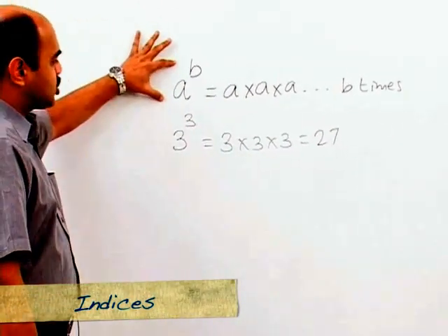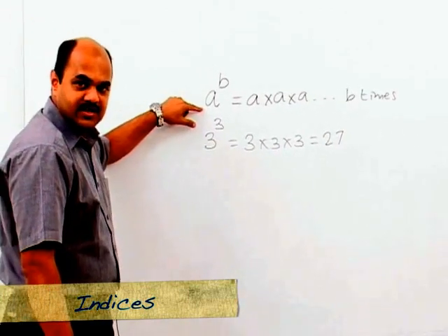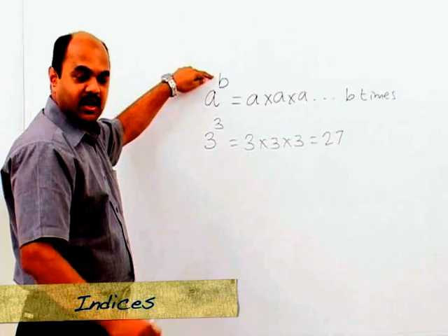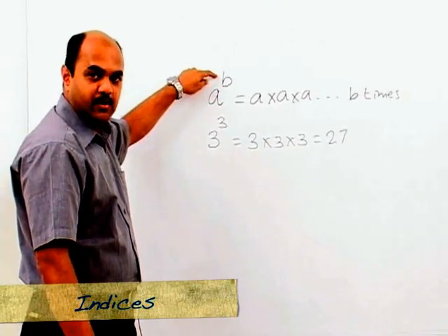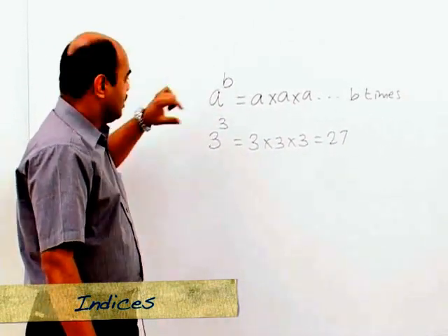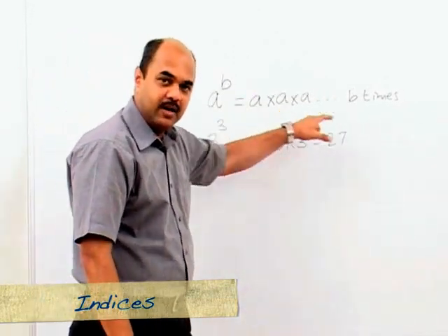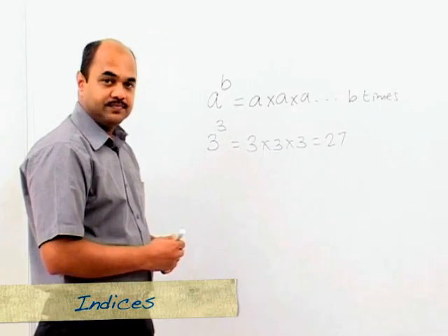So when we say a raised to b, a is called the base and b is called the index, other names for index being power and exponent. So a raised to b is nothing but a multiplied by itself b times.